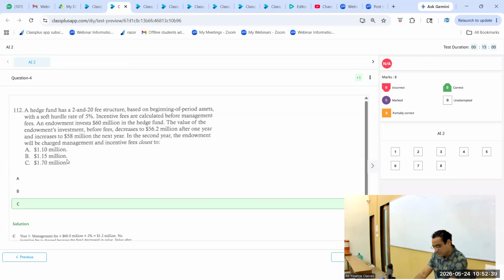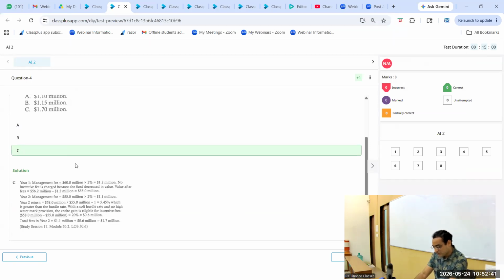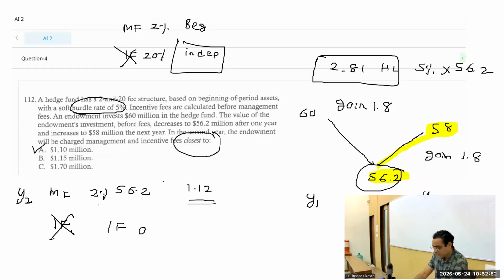Wait. Is it a mistake? Guys, wait, please. Management fee is 1.1. How much did we get? Saying 55's 2%. There's 55 coming in. Oh, we made a mistake. 56.2 was before fees.